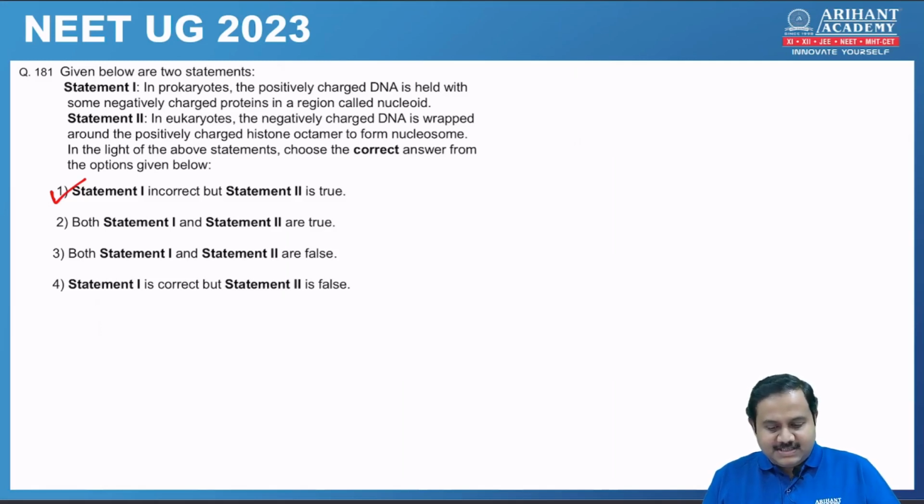Statement 2 says in eukaryotes, negatively charged DNA is wrapped around positively charged histone octamer to form nucleus. So that's correct. There are 4 types of histone proteins and 2 molecules of each type. So total 8 molecules, that is histone octamer, which is wrapped by negatively charged DNA molecule.